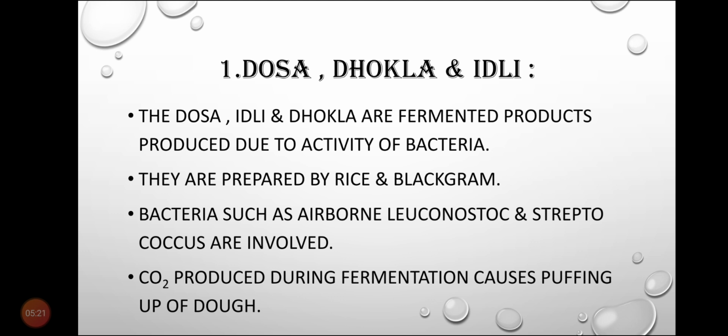Dosa, idli, dhokla are fermented products and they are produced due to the activity of bacteria. They are prepared from rice and black gram. We use rice and black gram to make idli and dosa. And the airborne bacteria such as Leuconostoc and Streptococcus are involved during the process of fermentation.